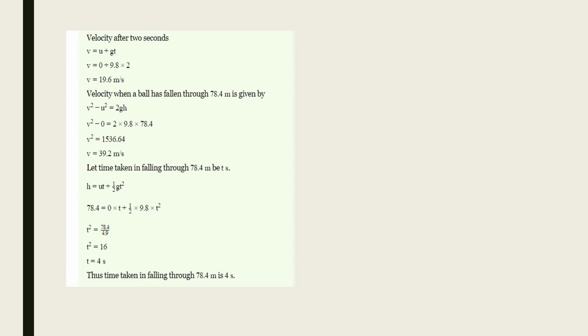That is velocity after 2 seconds. For which formula we can use for this? V is equal to U plus AT. Simple formula we can use to find out the velocity after 2 seconds. V is the velocity after 2 seconds, that is equal to initial velocity. It is dropped from a certain height, so just before dropping, the initial velocity is 0.